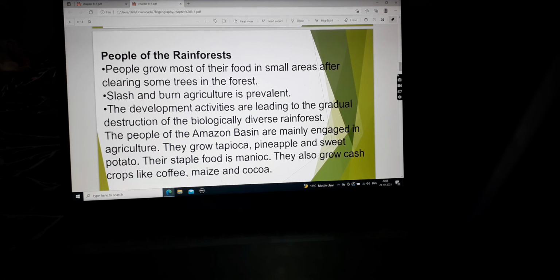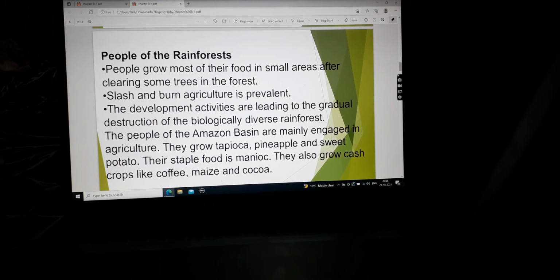Destructed means destroyed. And some of the species are such that if we destroy them, we will not find them in future. Like the dinosaurs went extinct, in the same way there are certain plants and animals that will go extinct if the development activities continue at a great speed.